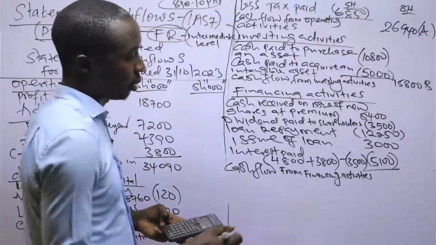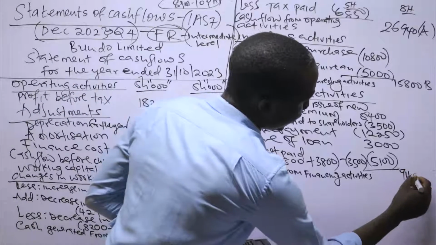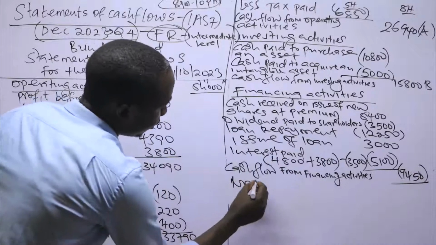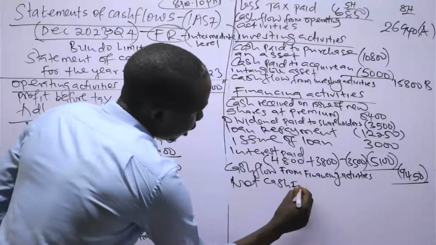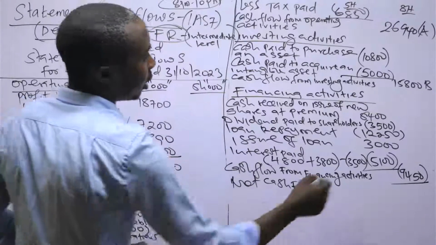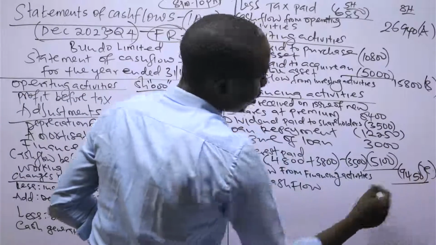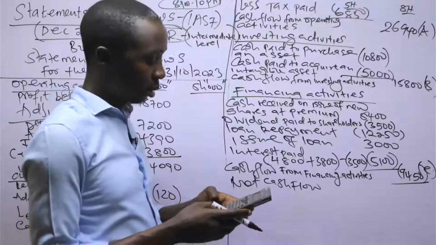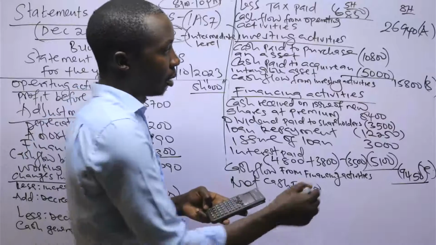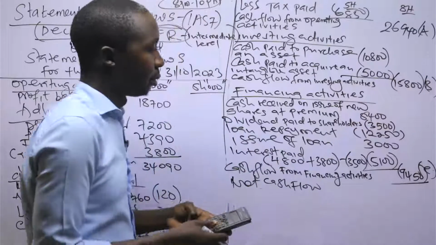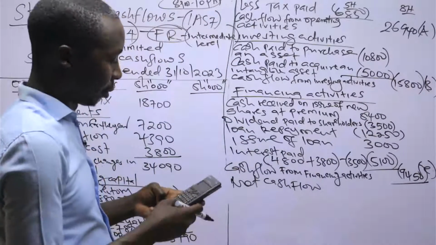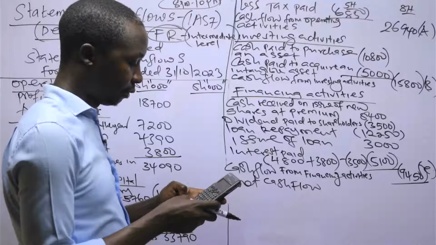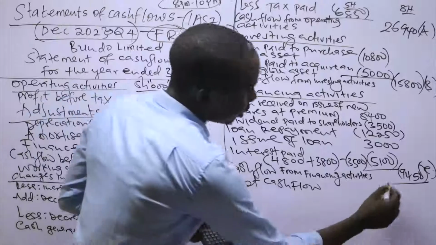So this is a cash outflow of 94.50. So we can be able to get the net cash flow here. If we take A plus B plus C, so 26,940, but this is a negative, minus 15,800 minus 94.50. So this is 1690.